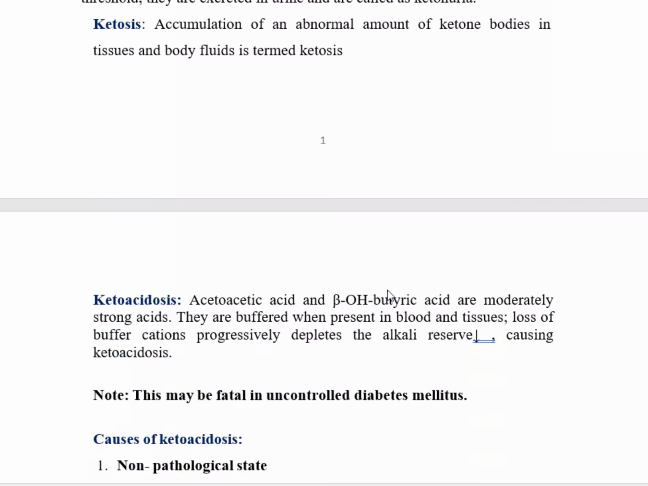Now, ketoacidosis. Acetoacetic acid and beta-hydroxybutyric acid, as we already said, are moderately strong acids. They are buffered when present in the blood and tissues, and loss of buffer cations progressively depletes the alkali reserves, causing ketoacidosis. This ketoacidosis may be fatal in uncontrolled diabetes mellitus patients.